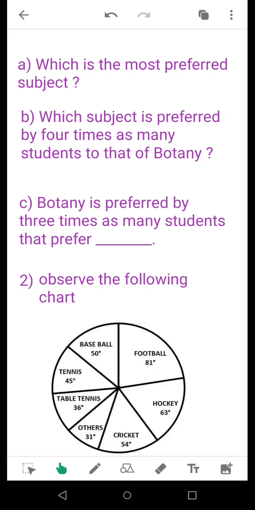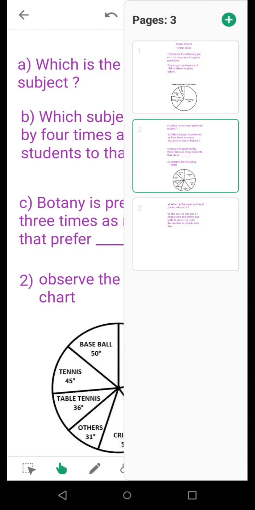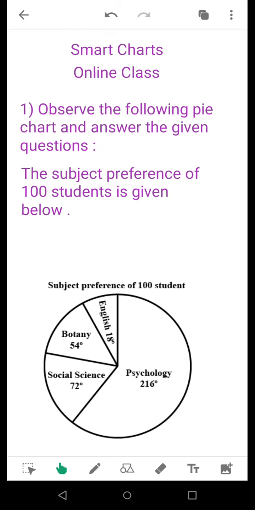Now we come to the next one. Botany is preferred by 3 times as many students that prefer dash. Now when we come to the chart again, see that botany has a particular sectoral value and there is another subject having a lesser sectoral angle value, and botany is 3 times that particular sectoral angle of that subject. So you have to find out which is that particular subject of which botany is 3 times.